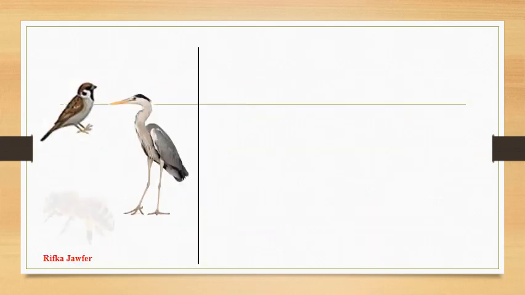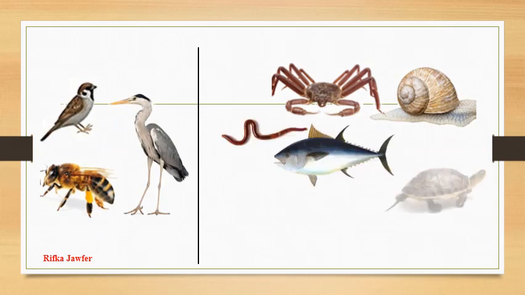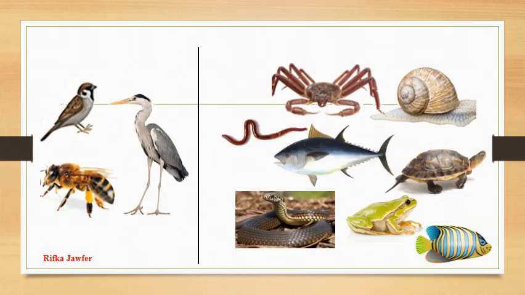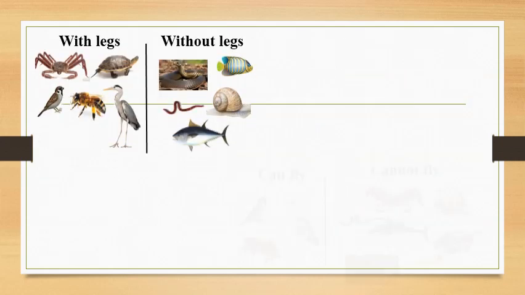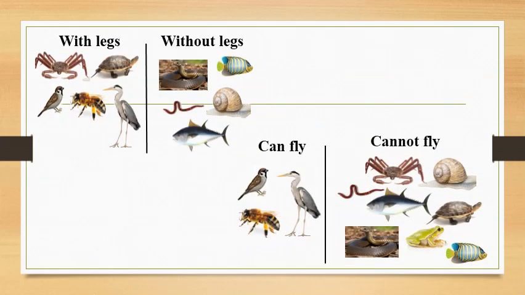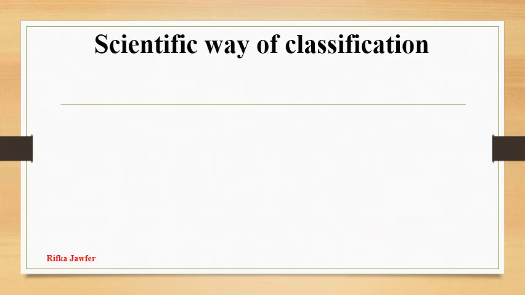Or else, you would also go for another different criteria type as animals that can fly and animals that cannot fly. Now when we compare both classifications at once, it is clear that the groups don't consist of the same animals always. So we need to think of a scientific way of classification.